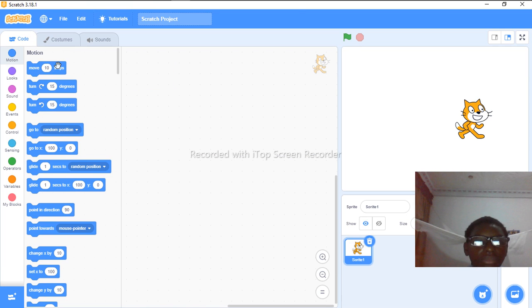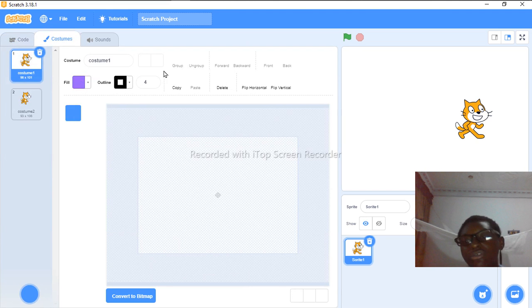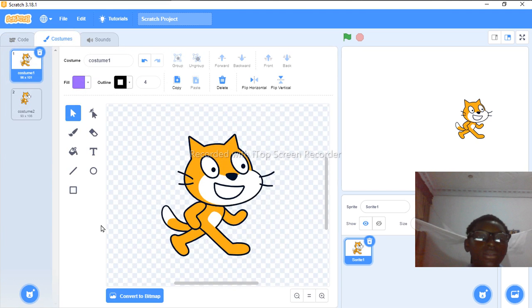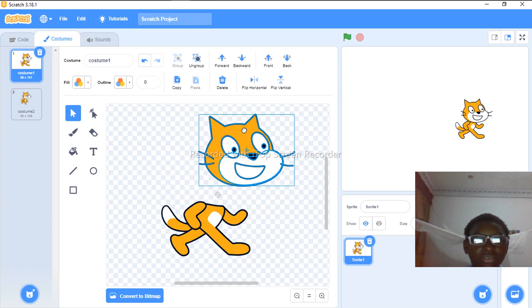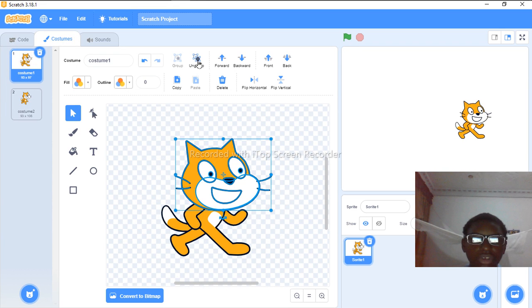You can delete. If you want to delete something, you can either click this place and just right click and say delete block, or you could just bring it back inside here. Just put it anywhere at that side. So let me just explain the last thing, costumes. I didn't really explain much about costumes. In costumes, look at this sprite. If I click here now, I may want to just do some adjustments. Everything you do here will appear over here, so you may just want to do maybe some adjustments, right? And if you don't like what you did and you want to redo, you can do this.